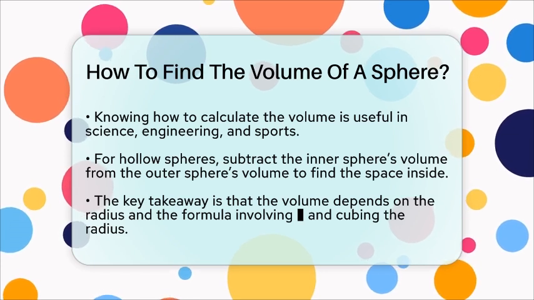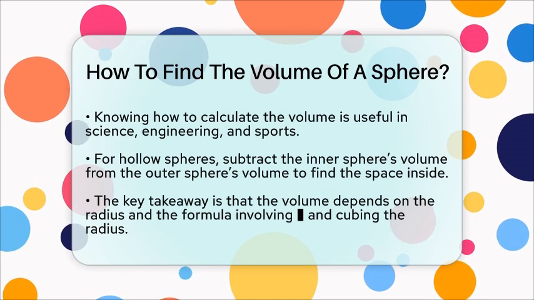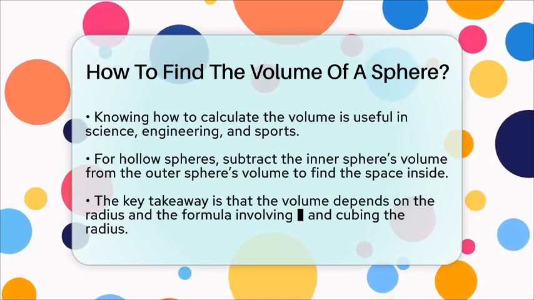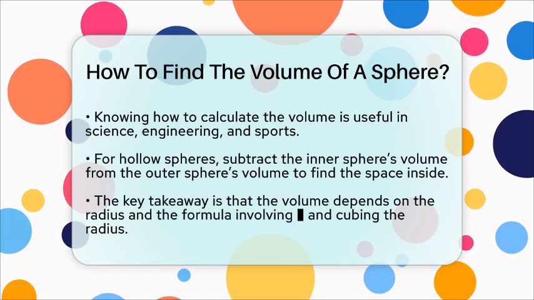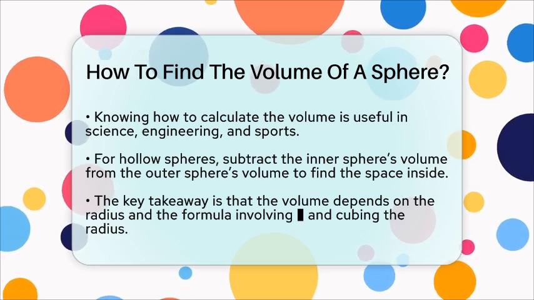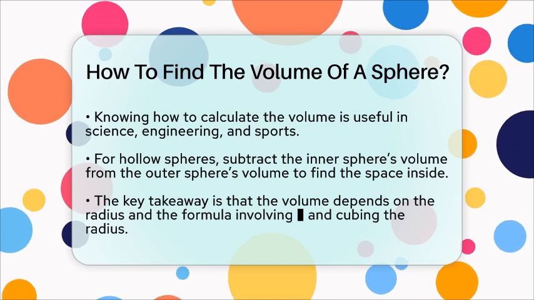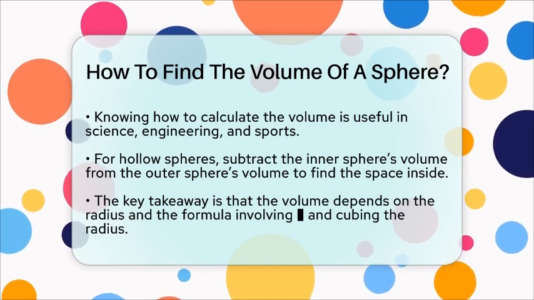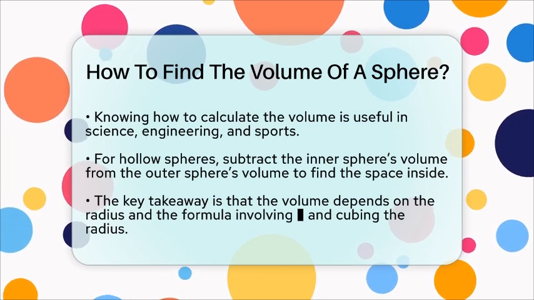If you have a hollow sphere, like a ball with a shell, you find the volume of the outer sphere and subtract the volume of the inner sphere. So, the key to calculating the volume of a sphere is knowing its radius and applying the formula for 4/3 pi times the radius cubed. It's a simple way to understand the space inside this perfectly round shape.